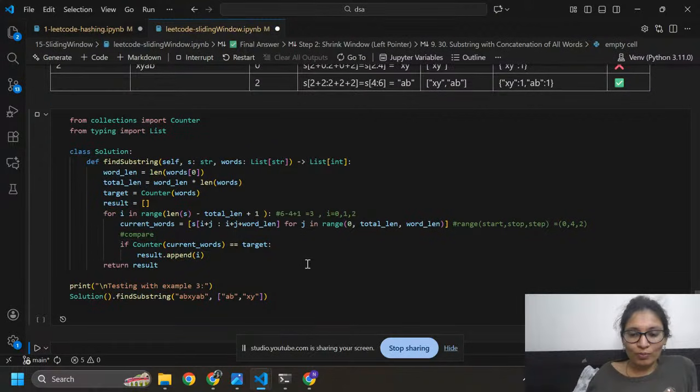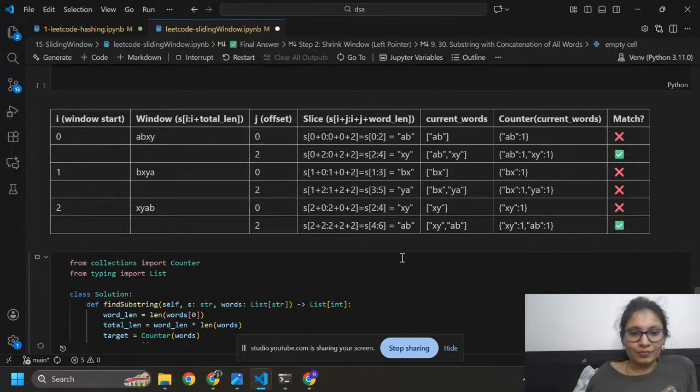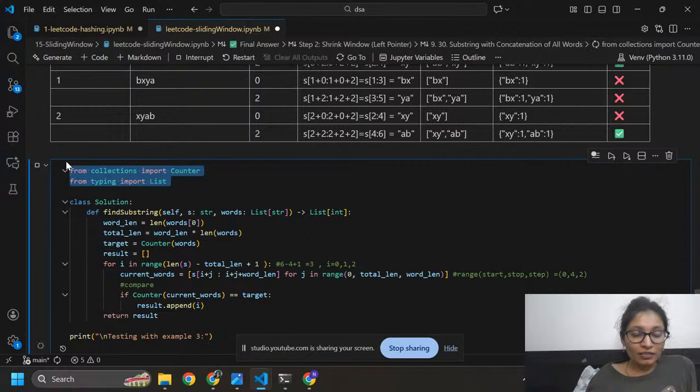What is the problem behind it? One minute. Here I already imported Counter, which will count the frequency of elements. This is the list, I already imported List, and this is the class, and this is the function name. Here these are the parameters: self, s for string, words should be a list, and the output is a list of integers.